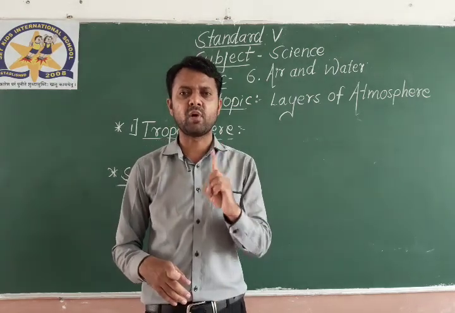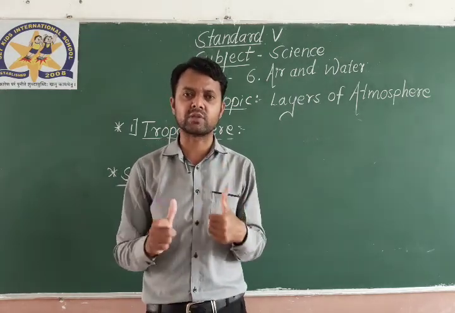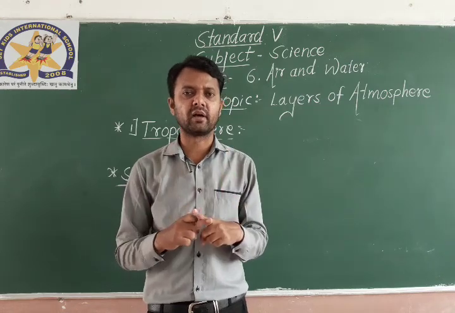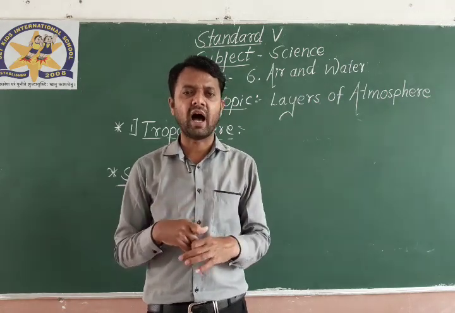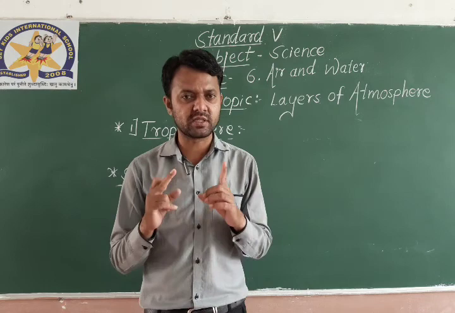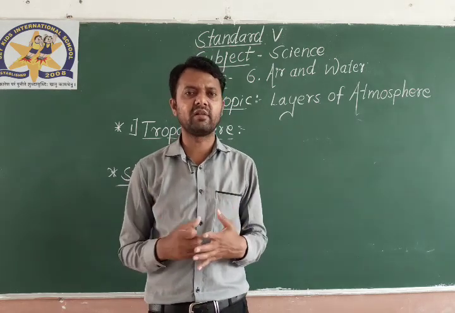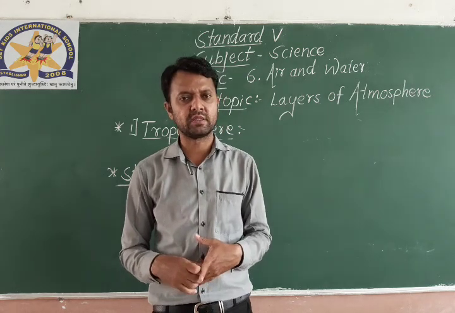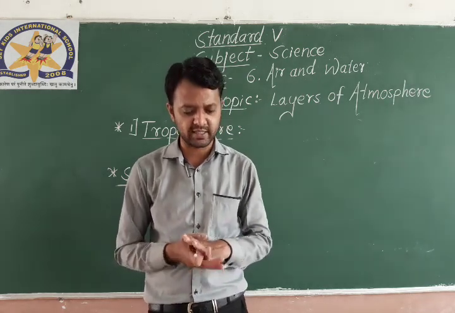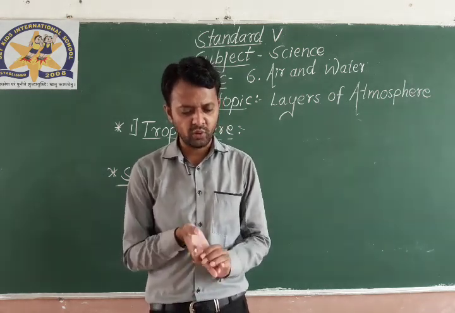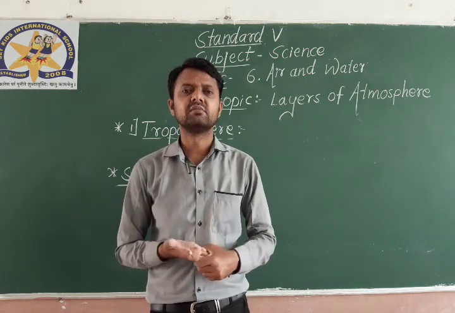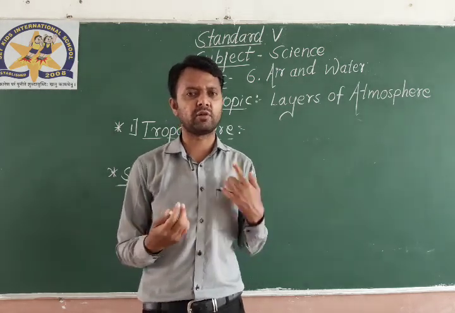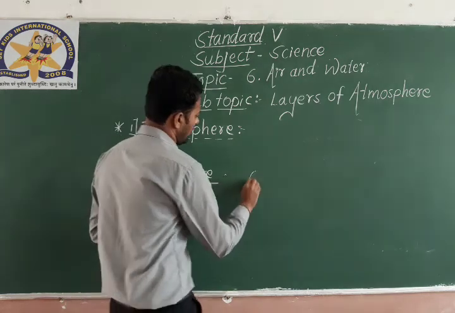So the main important thing we find in the stratosphere is the ozone layer, which absorbs the harmful ultraviolet rays of the sun, filters these rays and provides them to the human beings and all the living organisms. It is very important, obviously, because of the ozone layer. So you can mention here ozone layer.